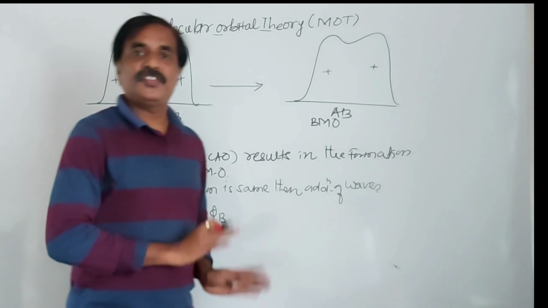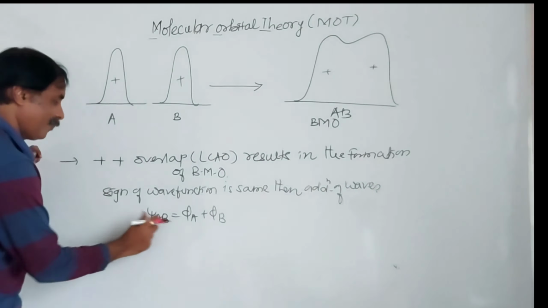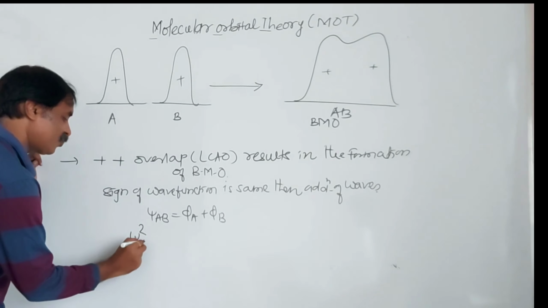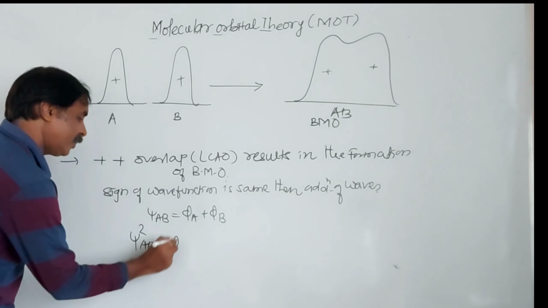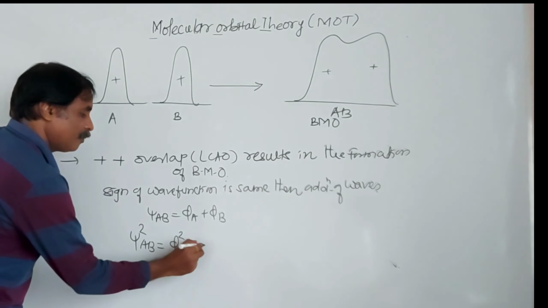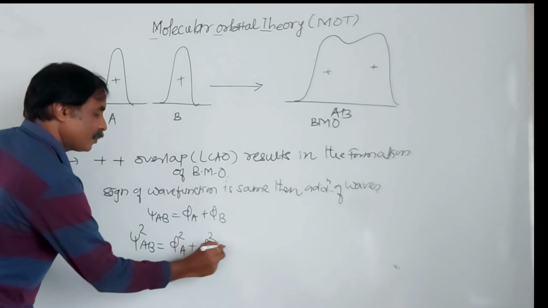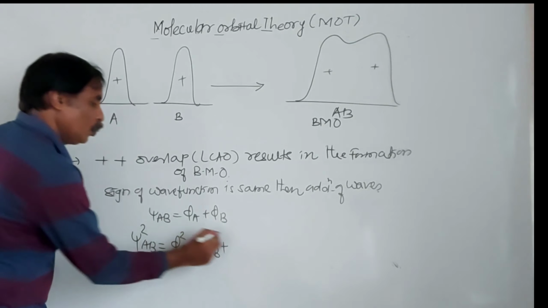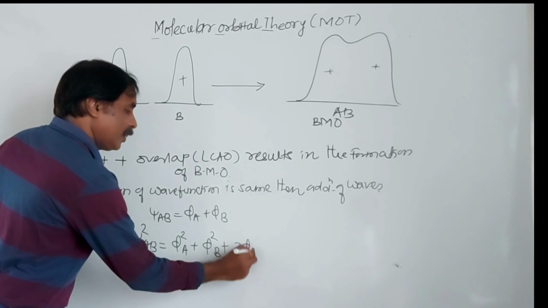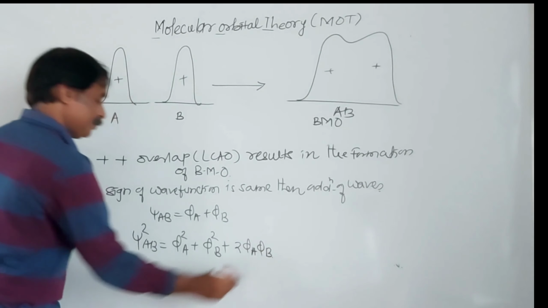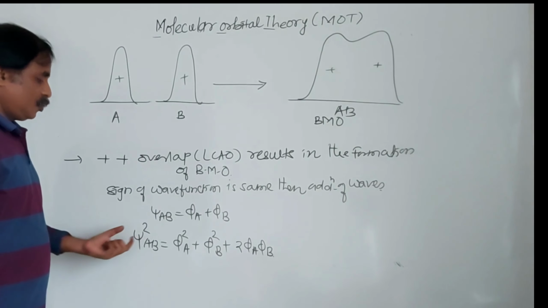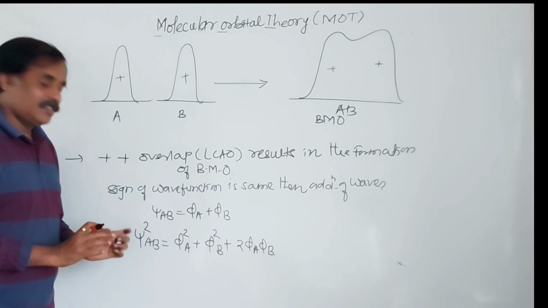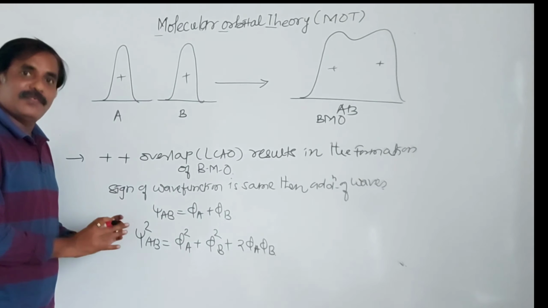Now make the square of this equation. Psi square AB is equal to theta square A plus theta square B plus 2 into theta A theta B. So these are important terminologies. This equation is very important.